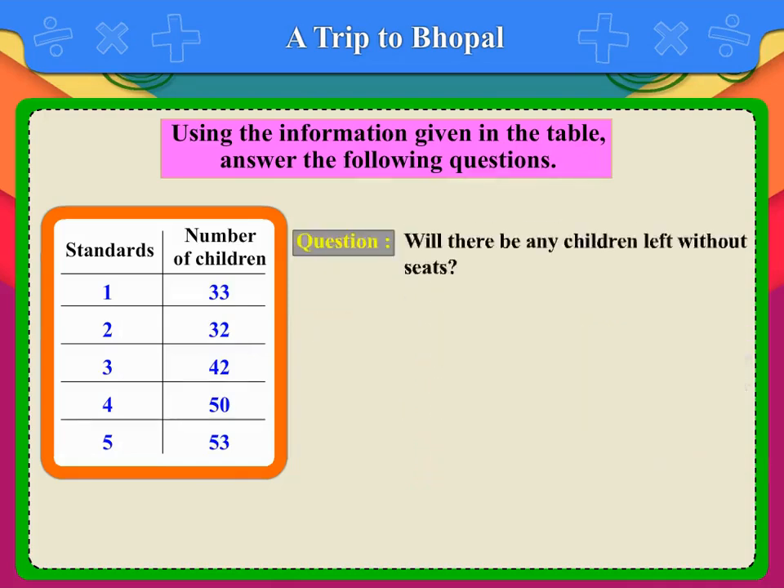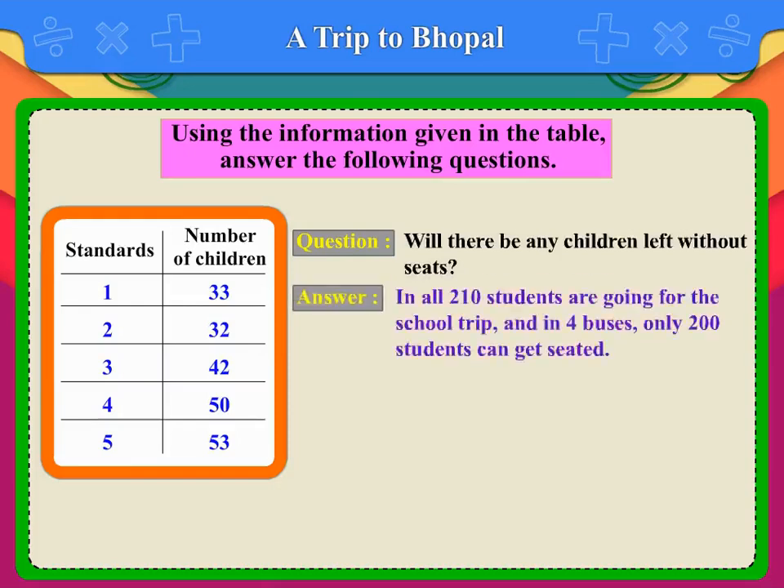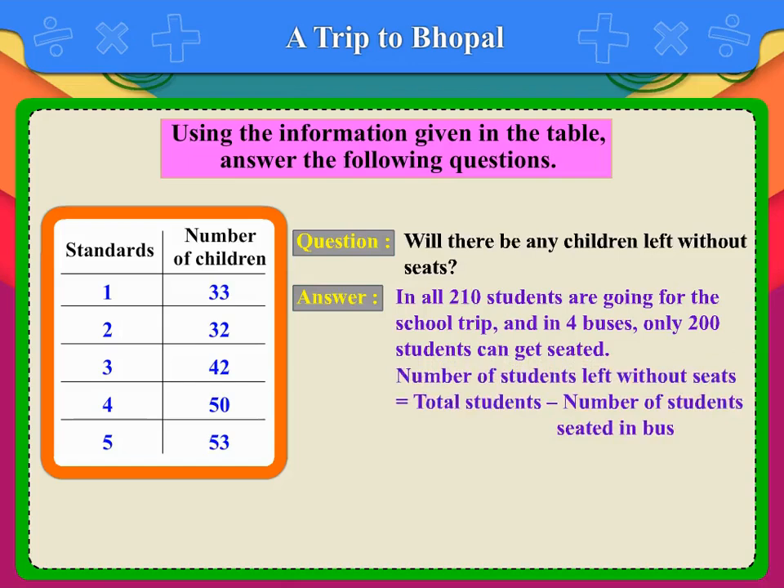Question: Will there be any children left without seats? Answer: In all, 210 students are going for the school trip, and in 4 buses, only 200 students can get seated. So, the number of students left without a seat is equal to total students minus the number of students seated in buses, equal to 210 minus 200, which is equal to 10. So, 10 students are left without seats.